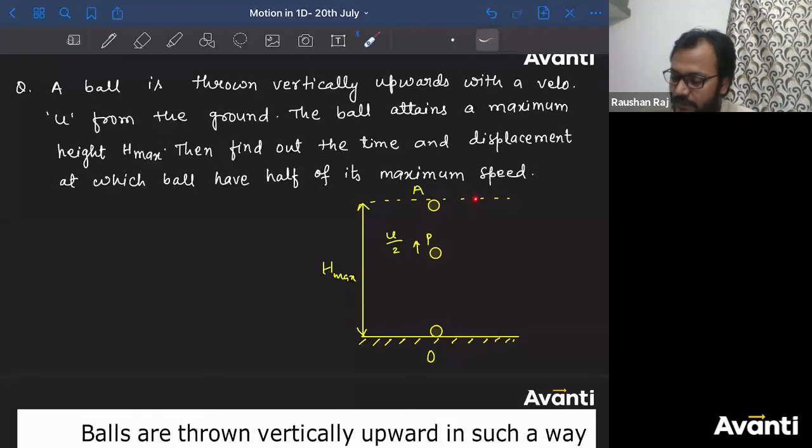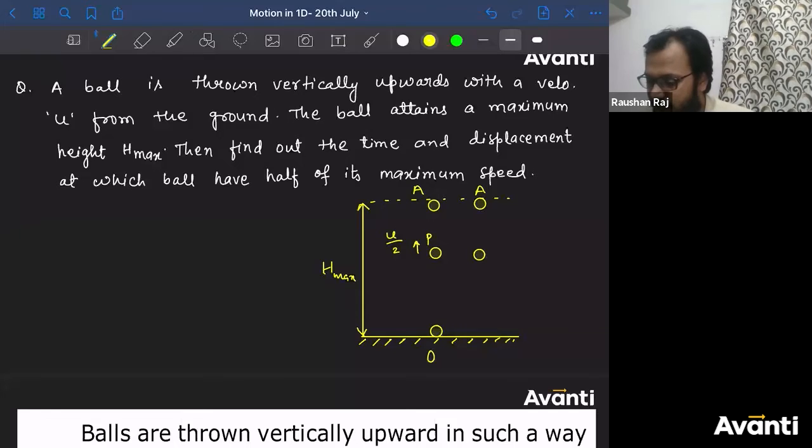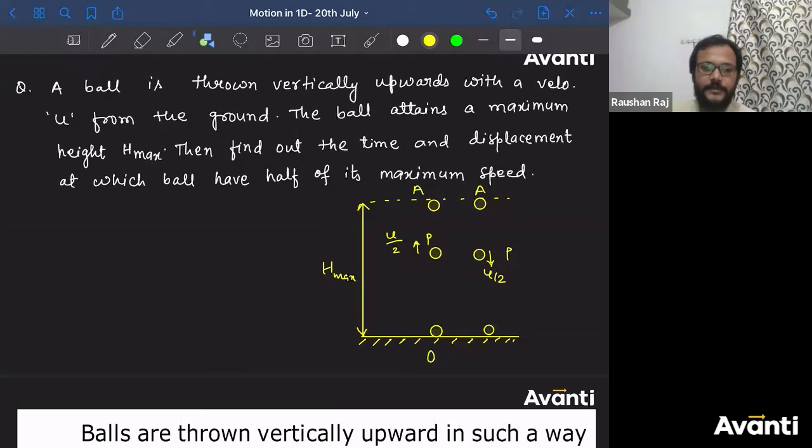Now let us show the downward motion. So again I'm naming this point A, and again this point P. At this point, the particle will be coming down and the speed will be u by 2. And after some time, the particle will come back to the ground. It will be something like this.